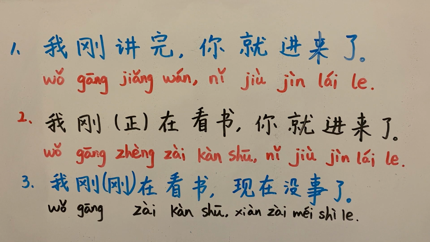So the first personal pronoun 我 in the latter part of the sentence has been cancelled because we all know that this sentence is about me, right? 现在没事了, now I am free. 现在我没事了, everyone knows I'm talking about me. So this 我 has been cancelled.